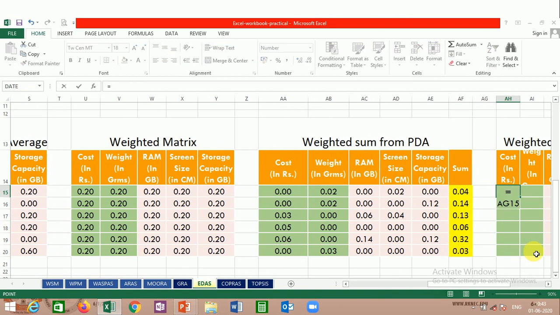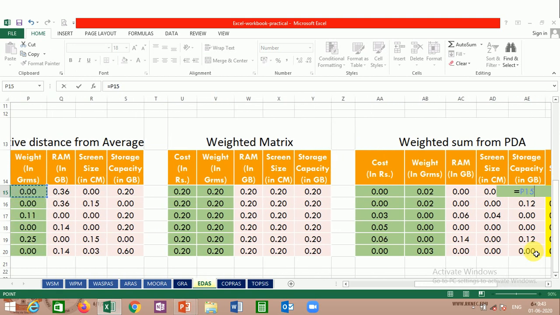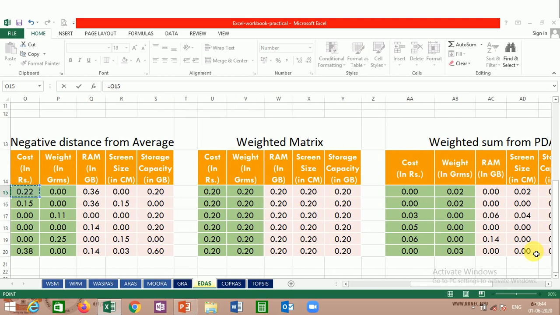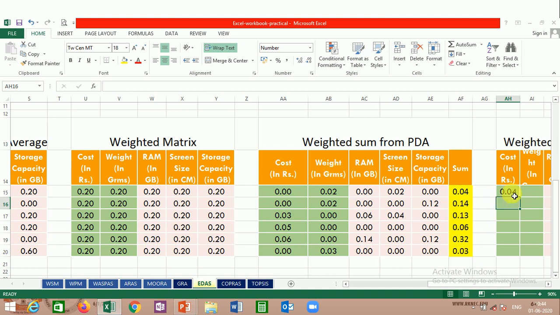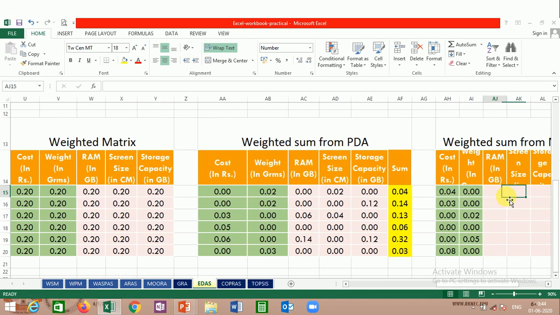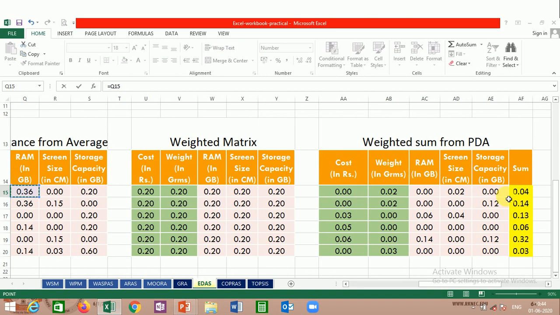Now to calculate the negative value, so negative distance from average into the weight value. Here select the cell, drag it horizontally, drag it vertically. You are done with it. Equal to, again, the negative distance and the weight value.